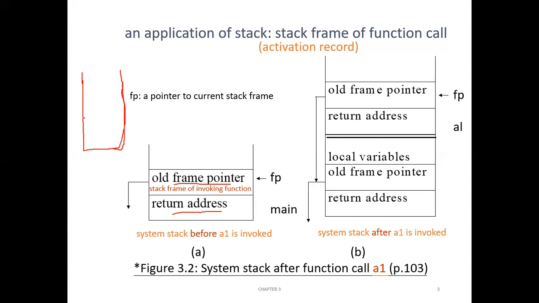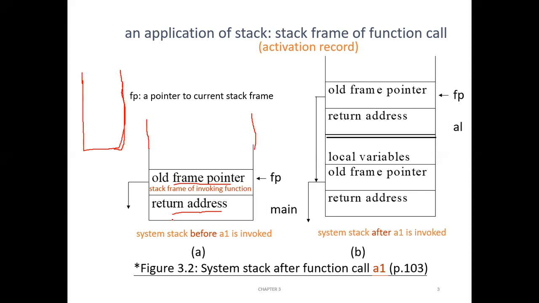But in case of the main function, who invoked the main function? There is nobody invoking the main function, or you can say that the C compiler is invoking the main function. No other function is invoking the main function. So initially when the main function is getting executed, the stack frame contains the frame pointer, but it is not pointing anywhere, because the compiler has called main.